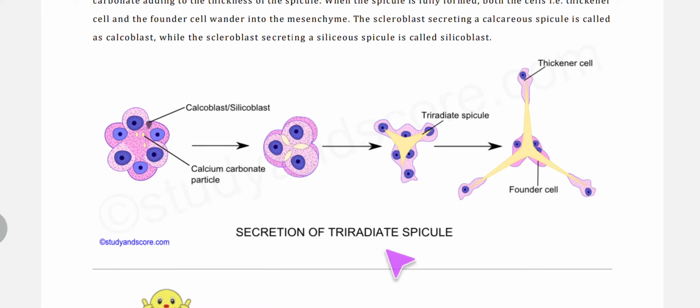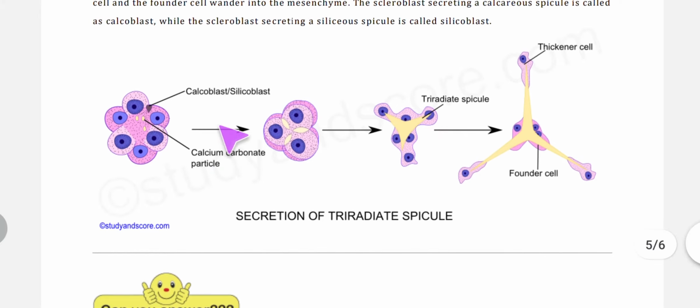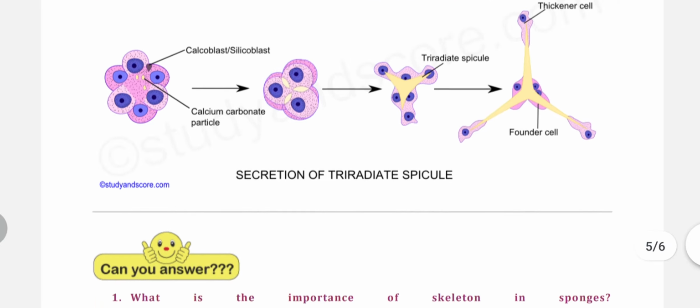Here we can see the secretion of triradiate spicule. Scleroblast is there, and calcium carbonate particles are present here, and they keep on growing. Then they unite, and triradiate spicule is formed.